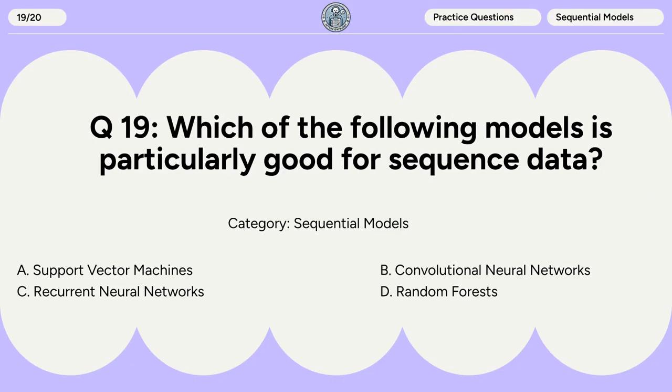Question 19. Which of the following models is particularly good for sequence data? A. Support vector machines. B. Convolutional neural networks. C. Recurrent neural networks. D. Random forests.